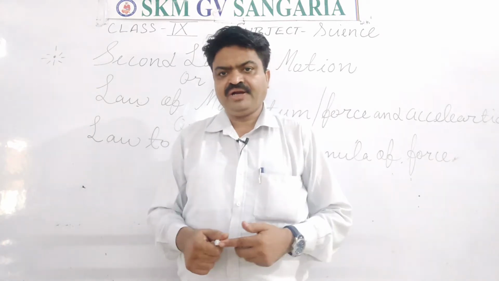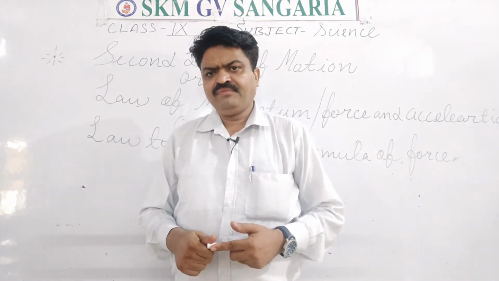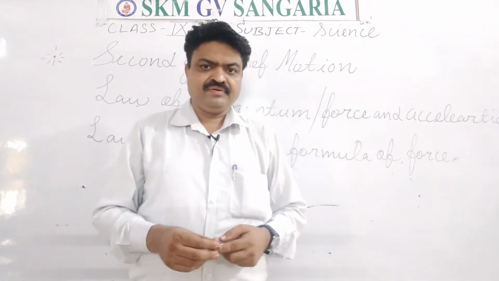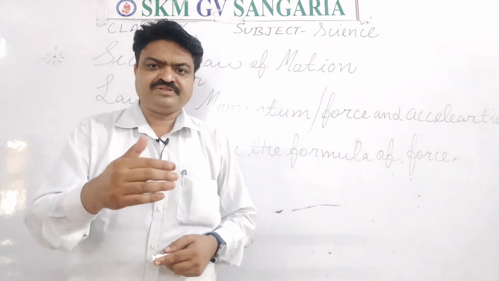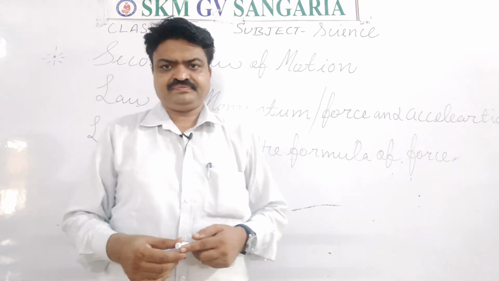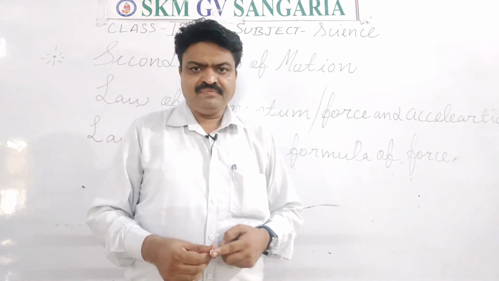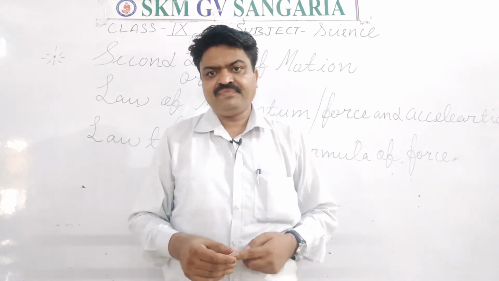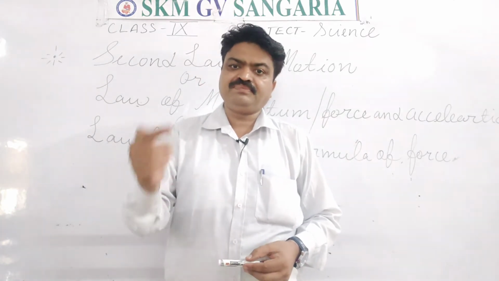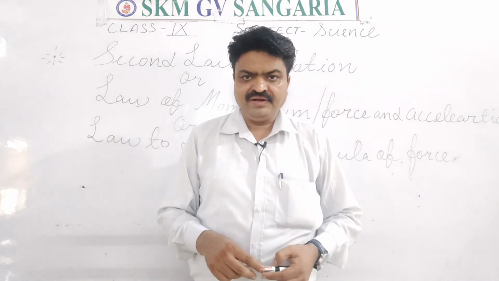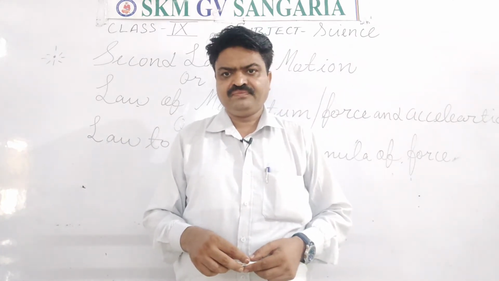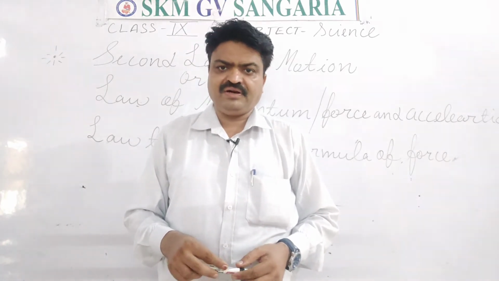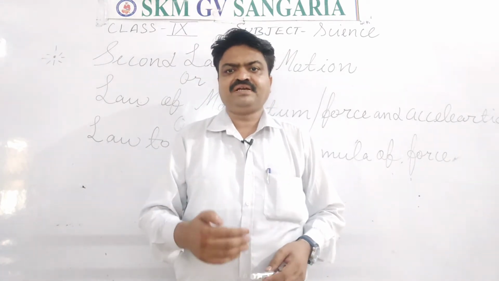Now what is momentum? Momentum is the physical quantity possessed by an object when it is in motion. Momentum is also a vector quantity, students, and it has a sense of direction.